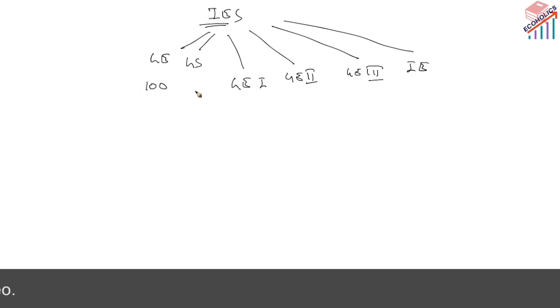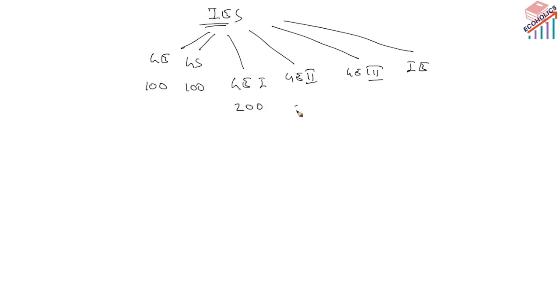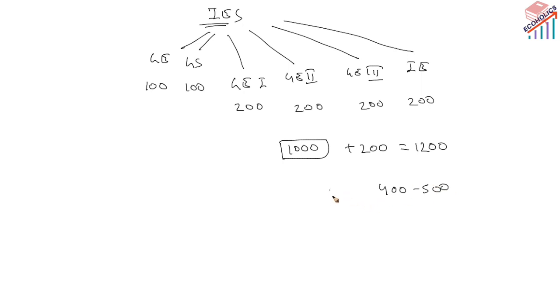These two papers carry 100 marks each. These 4 papers carry 200 marks each, and the round-about total is 1000 marks, plus the interview marks of 200. The final total is 1200. If you score around 400 to 500 in total, you will qualify this examination. So it is hardly less than 50% of the marks.